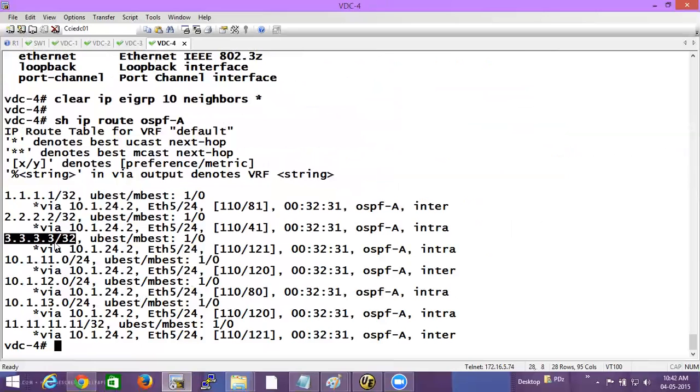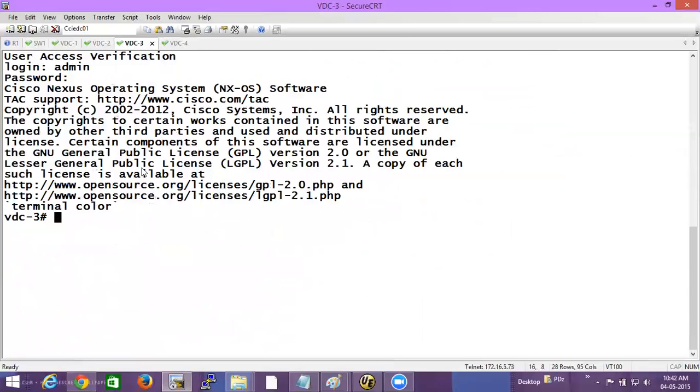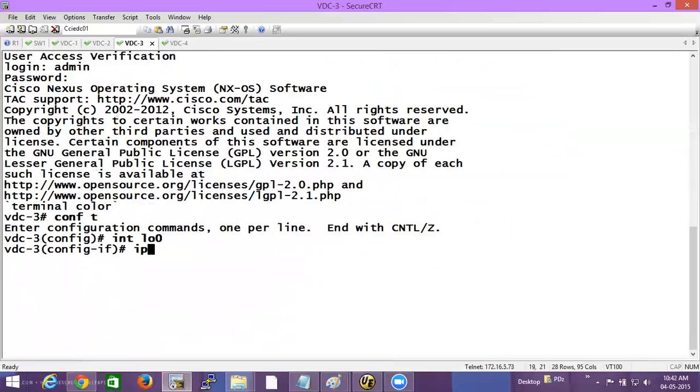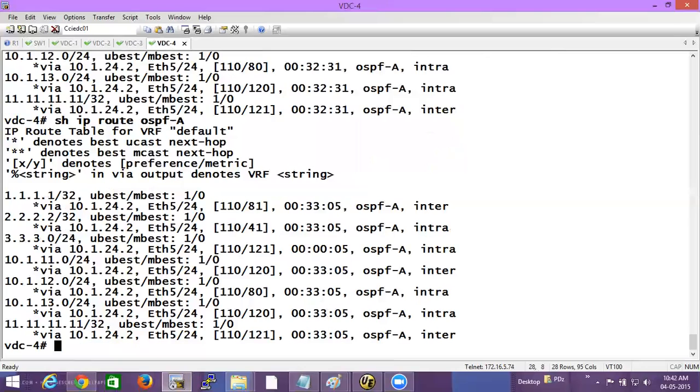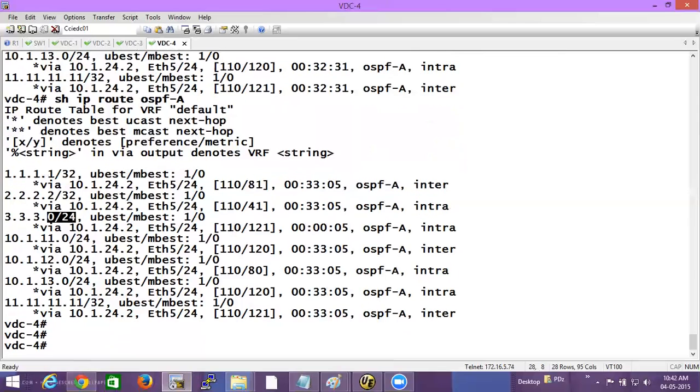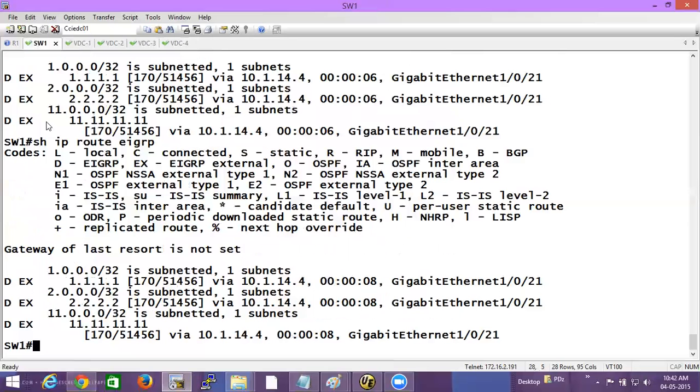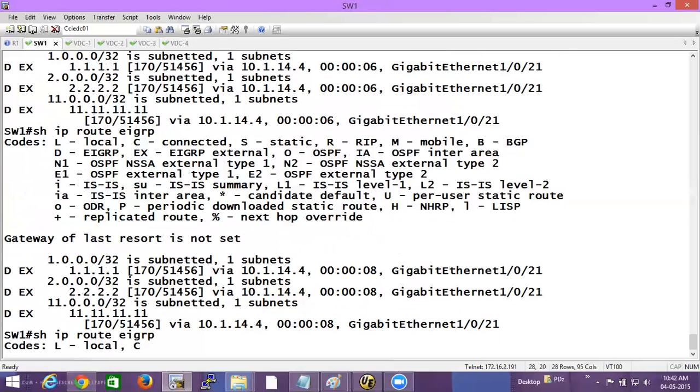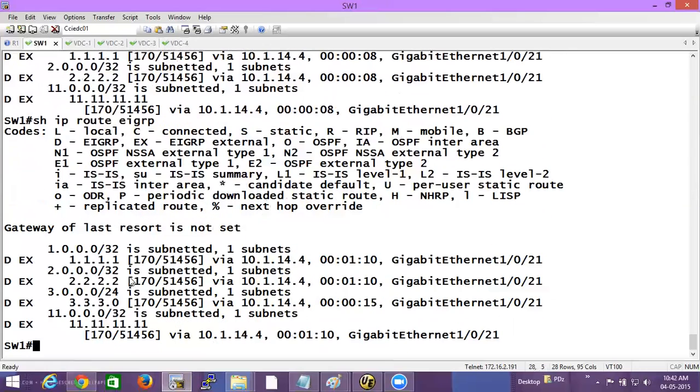So if I change the network type of this, on which VDC? VDC3, I go to the interface loopback 0, IP OSPF network type point to point. If I give that, and now check in VDC4, that should come as what? /24, right? If it comes as /24, now I should be matching that with the prefix list, and then it will be permitted, right? Remember, prefix list has to match the prefix length. If it does not match the prefix length, it does not fulfill the match condition.